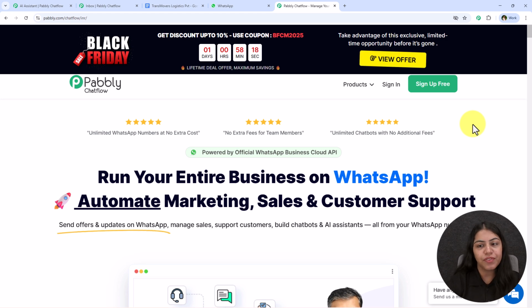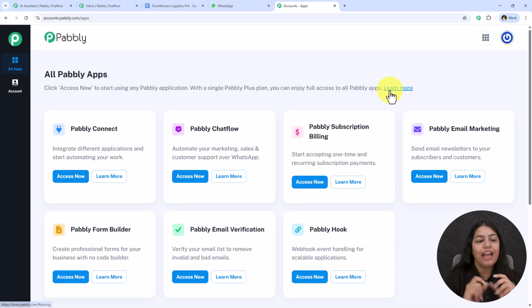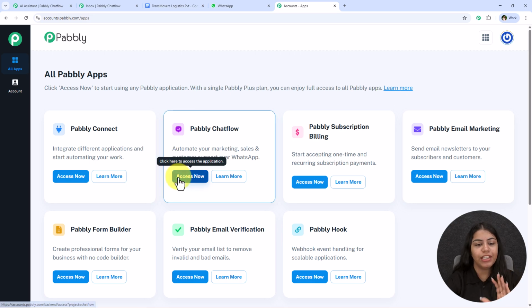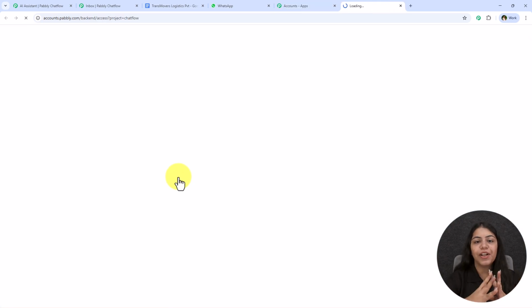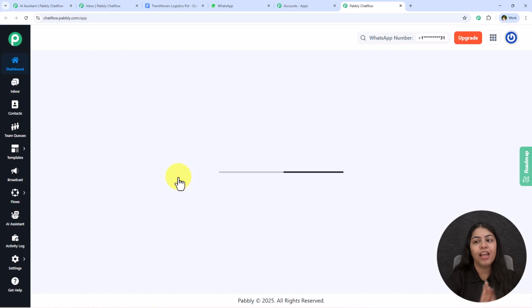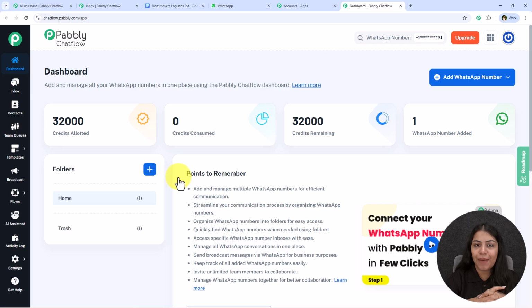The other option which we have is this of sign in. If you are an existing user, click on this sign in, and once you click on this sign in, it is going to open all Pabbly apps. Then go on Pabbly Chatflow and click on this access now. Once we click on this access now, the dashboard of a Pabbly Chatflow account is going to open. So as you can see that this is the dashboard of my Pabbly Chatflow account.